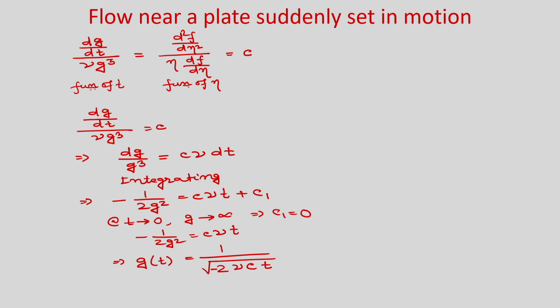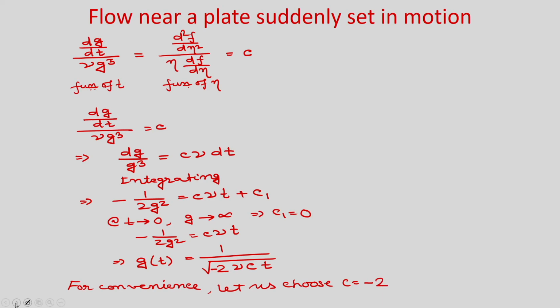So, you can choose any value of C, because we have already told that C is a constant. If you change the value of C, accordingly your g will change, and obviously your velocity profile f will change. So, for convenience now we are taking the value of C as minus 2, okay, and negative we are taking to make the g as real. So, for convenience let us choose C is equal to minus 2.